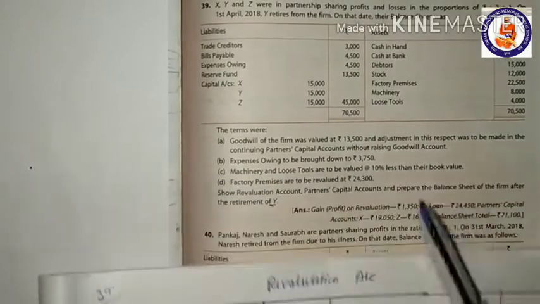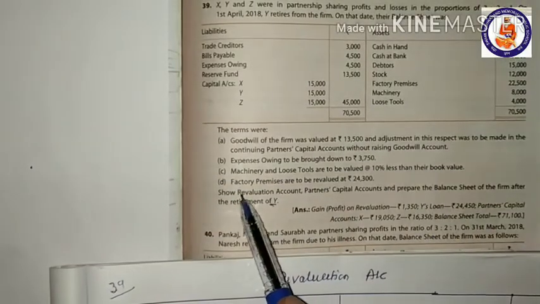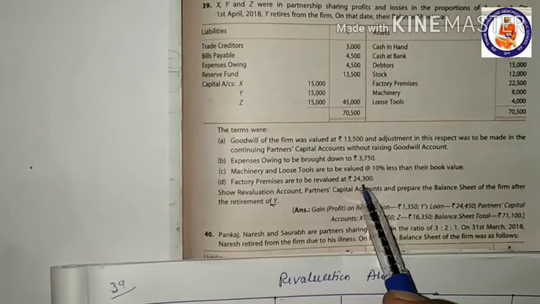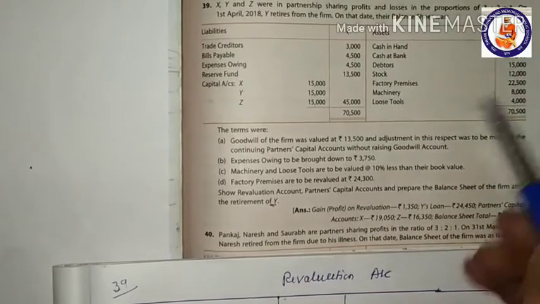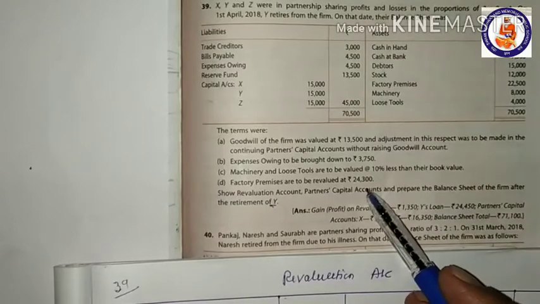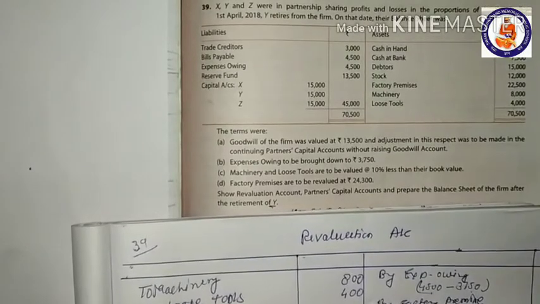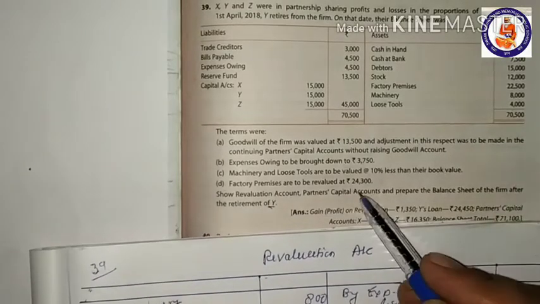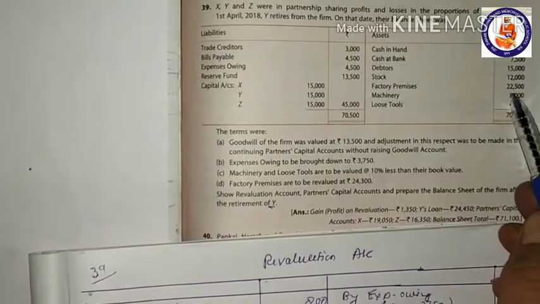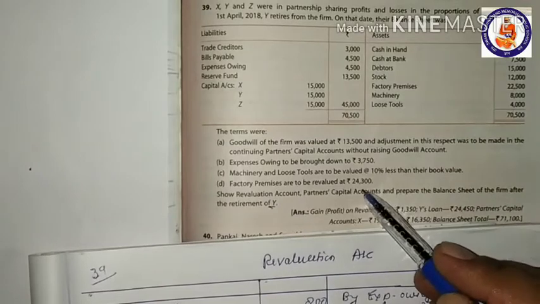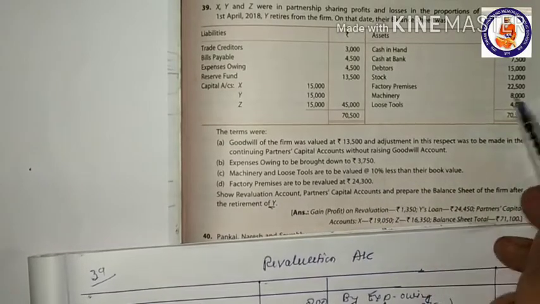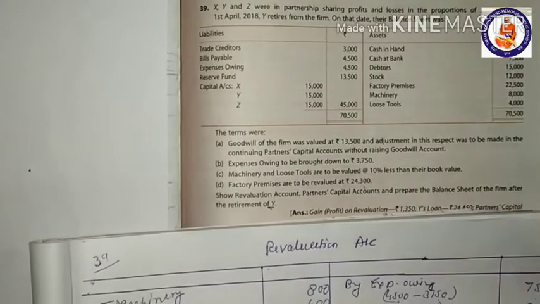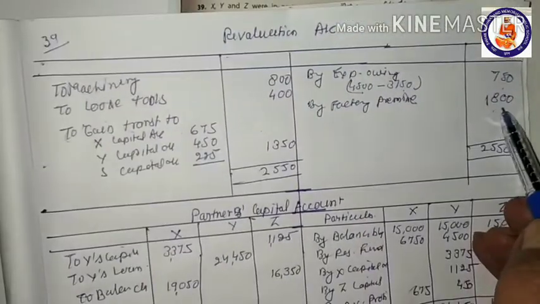Okay. Now the next, factory premises has to be revalued at 24,300. Factory premises were 22,500 earlier. Now it has increased. How much has it increased? By 1,800. If we take the difference, it was earlier 22,500, now it is 24,300, right? The difference is 1,800. This is an increase, so this is the gain, so it is shown here.